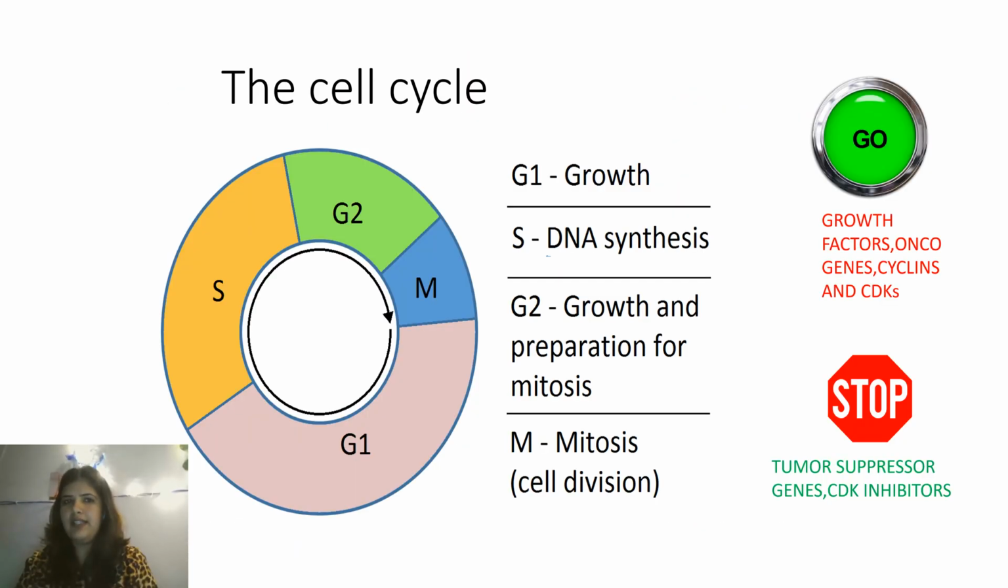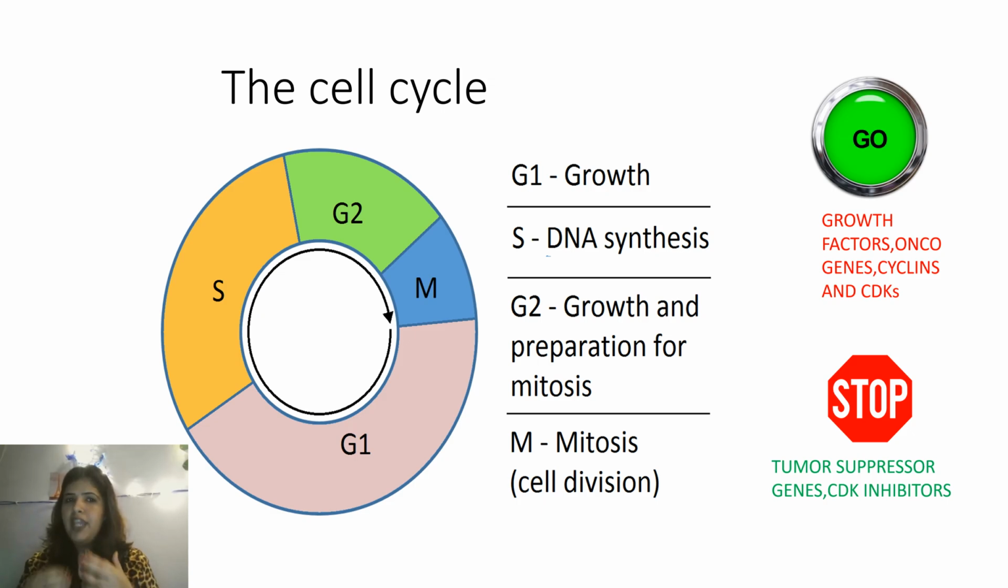Now, you know what the cell cycle is, right? We've read this since plus 1, plus 2. The cell cycle involves four phases: G1, S, G2, M. They are important checkpoints. G1 is growth and S is DNA synthesis. Then there is the G2 phase, where there is preparation for mitosis. And then M is where finally your cell is going to divide.